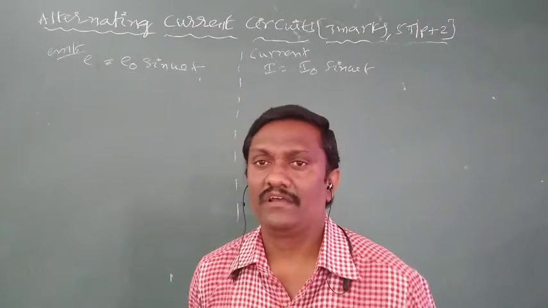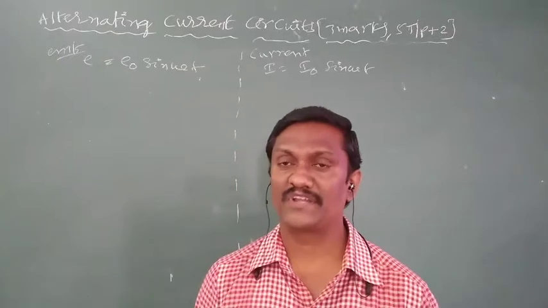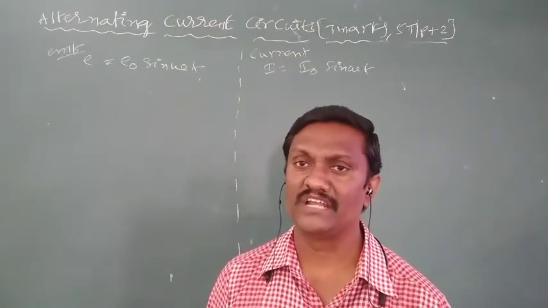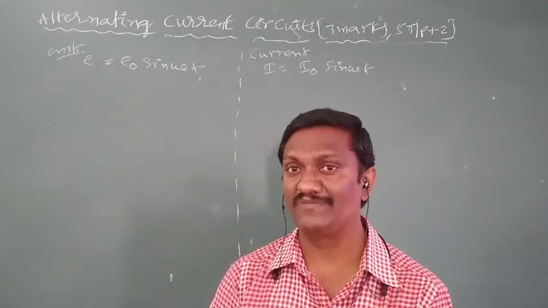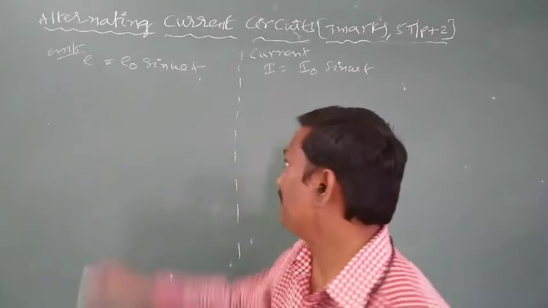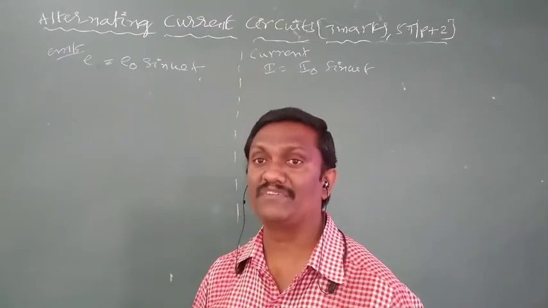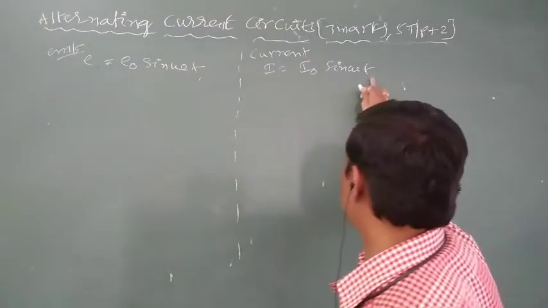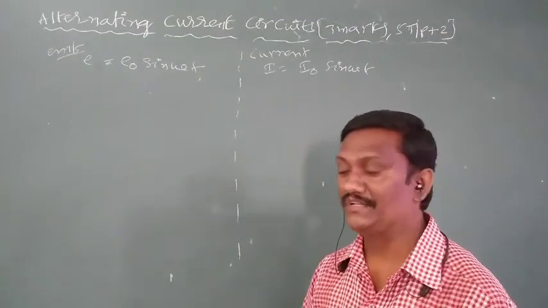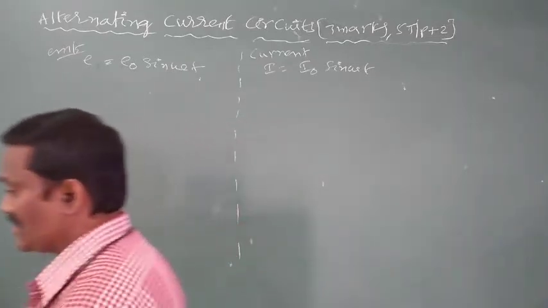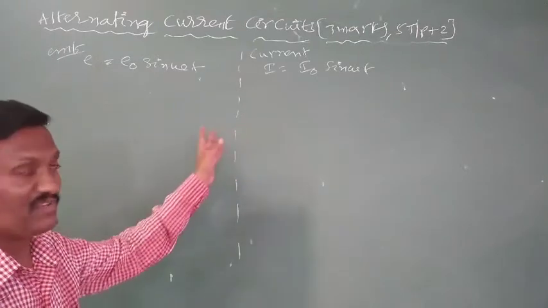Totally, we derived the expression for alternating EMF, E equals E naught sin omega t, and for alternating current, I equals I naught sin omega t. Alternating EMF or current is always sinusoidal, a variable current. Why is it called variable current? As time changes, the sine value changes, so the EMF changes, and the current also changes. That's why alternating current or alternating EMF is called variable current or variable EMF.